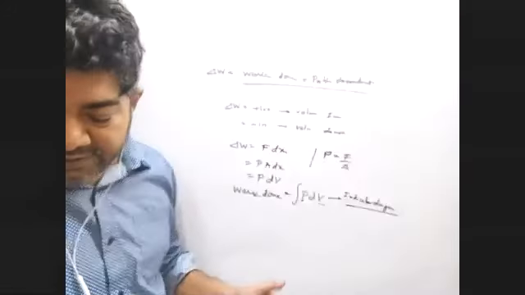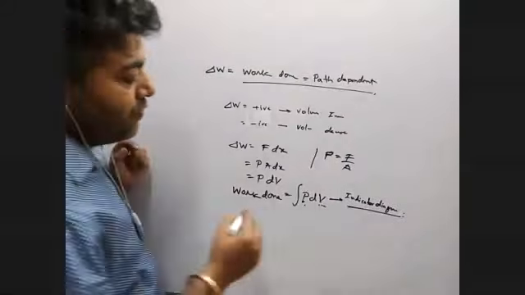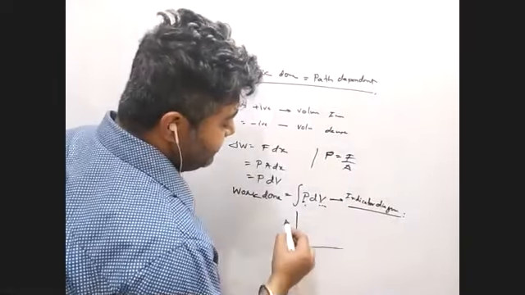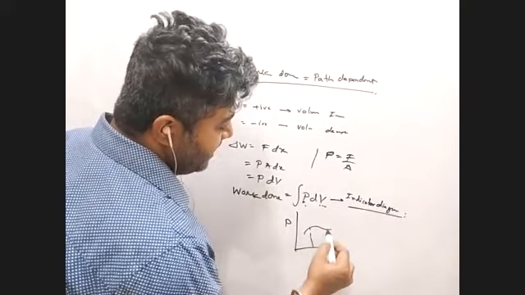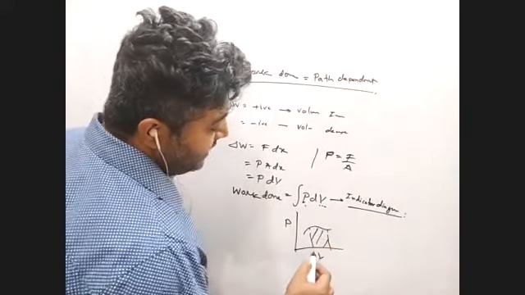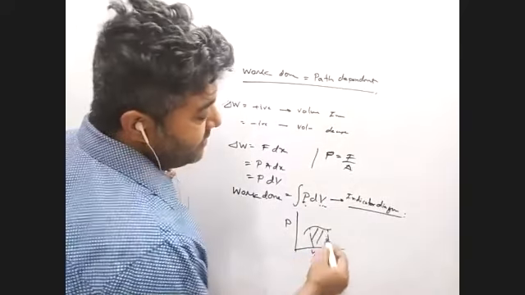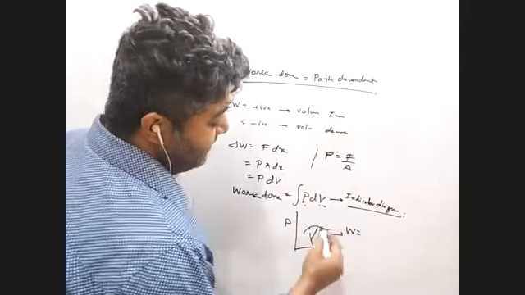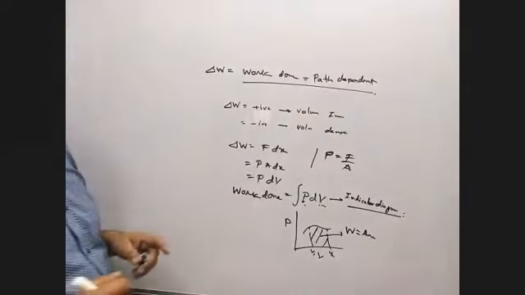Is it clear, everyone? So what do we have to find out? We have to find the area under the pressure-volume graph. If the pressure-volume graph is like this, and you have to find the work done between V1 and V2, find the area. Is it clear, everyone?